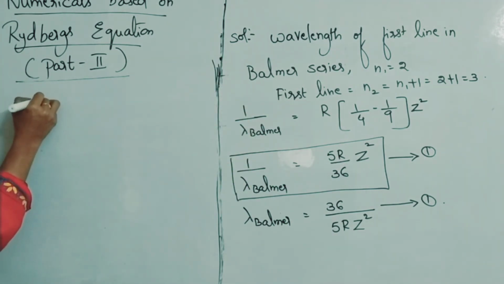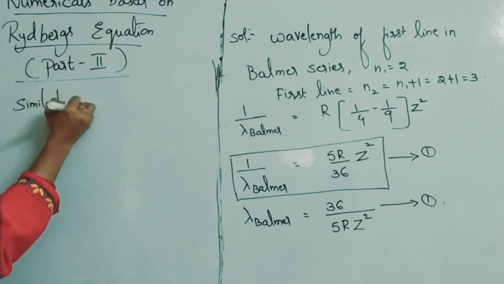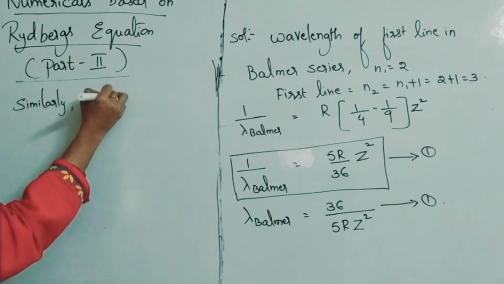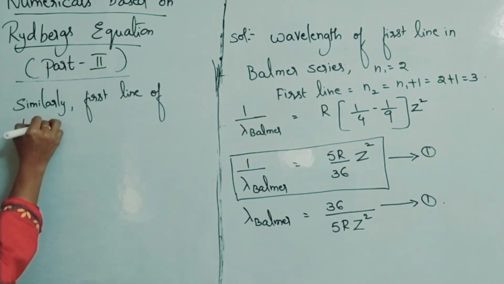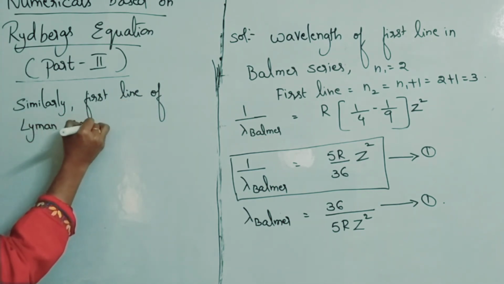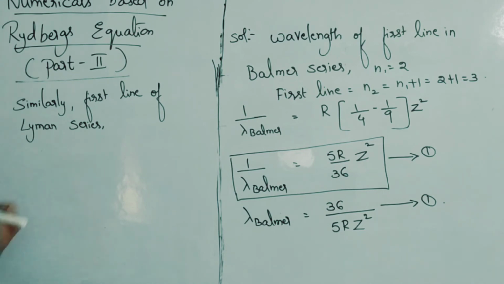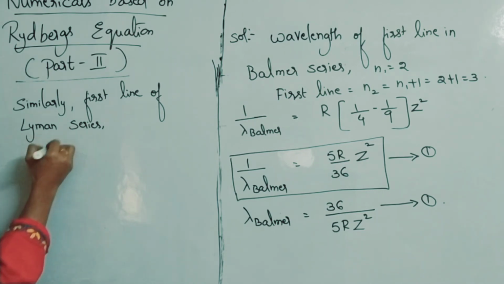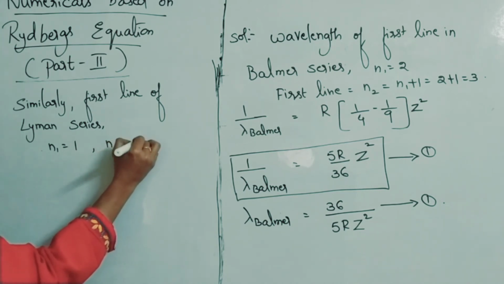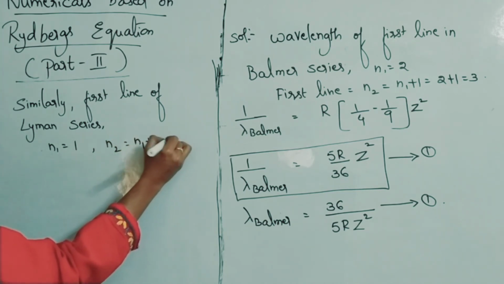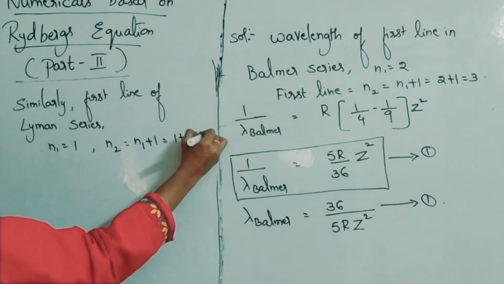Similarly, first line of Lyman series. Okay, for Lyman series n1 is 1. For the first line, n2 is equal to n1 plus 1, which is 1 plus 1, that is 2.